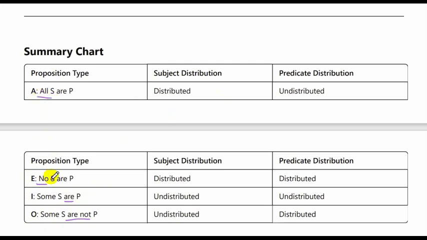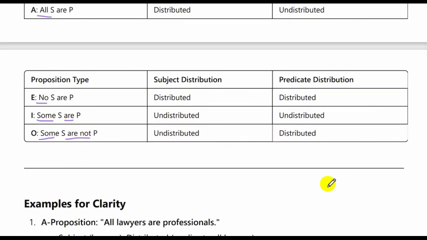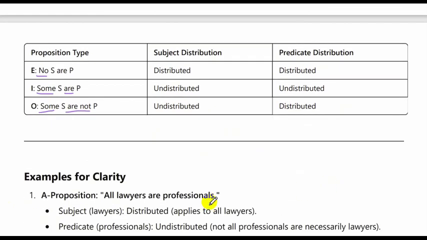For the A and E, we have to use all and no. For I and O, the main keywords are are and are not. And some, of course, is common for both of them. Now, go through this distribution chart, summary chart. I'll move forward. Let's look at a few examples.